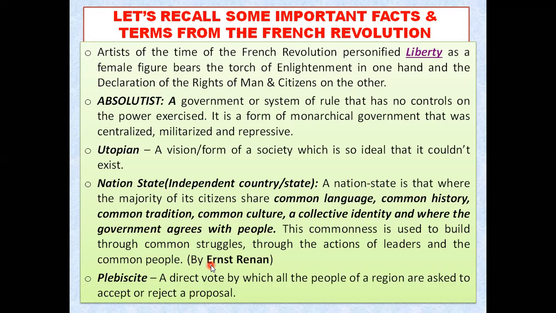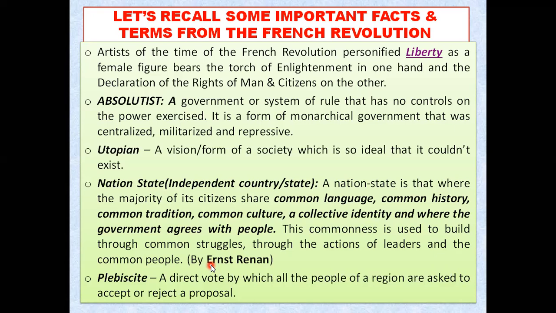It is a system where the people are asked directly to vote regarding a particular proposal. The people can accept or reject it. Whatever the decision of the majority will be, that decision will be followed, whether the proposal is rejected or accepted.